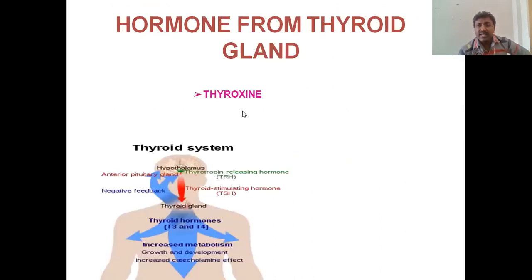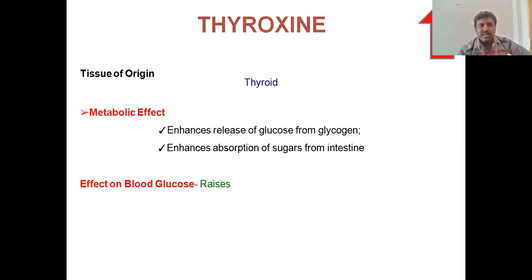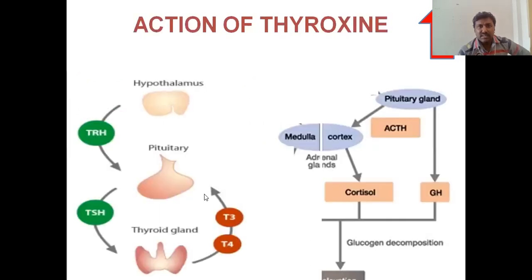And thyroxine. Thyroxine increases the body metabolism. Because of this, it enhances the release of glucose from glycogen. So the thyroxine function is glycogenolysis, and it enhances the absorption of sugars from the intestine. The more absorption, the more glucose is present. Because of this, the blood glucose levels rise.